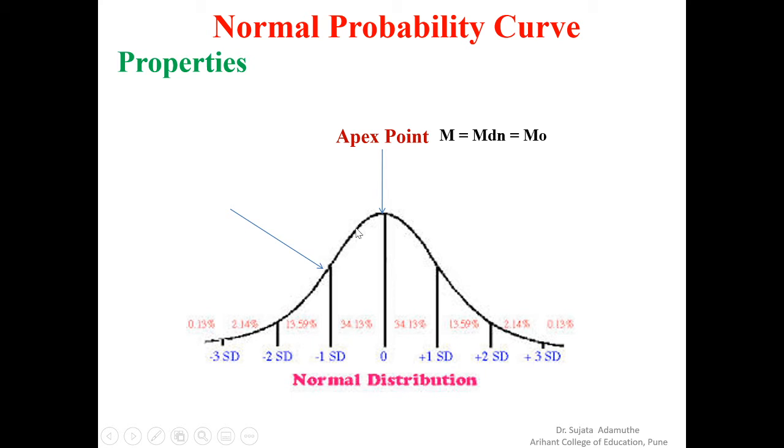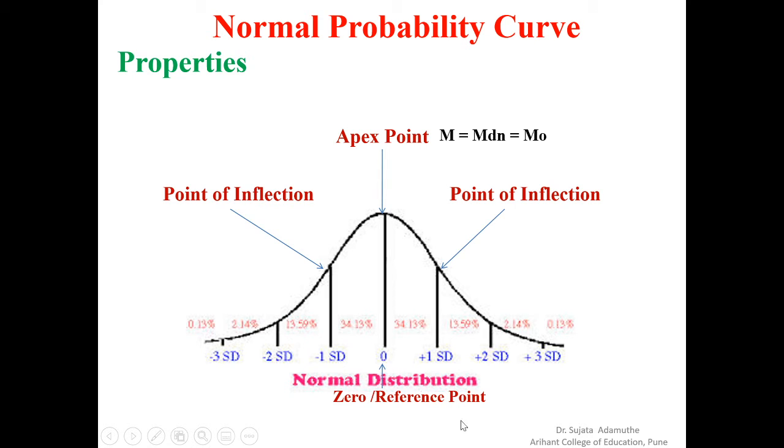Then see here, the curve is changing its direction here, right? That means from here to here, the direction changes. Also on this side, the curve is changing its direction, and this point is called a point of inflection, where the curve changes its direction. See, again here 0 is there, so this point is called a 0 or reference point, because SD is 0 and M, MD and MO are equal. So we will see the properties one by one again in more detail.